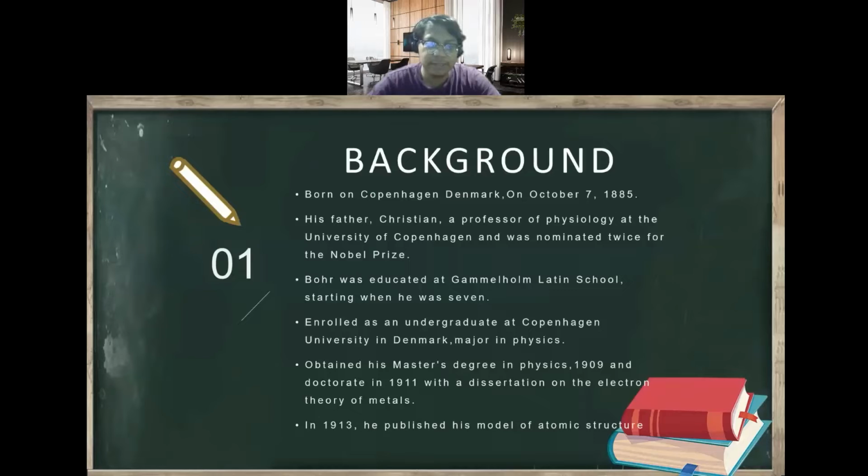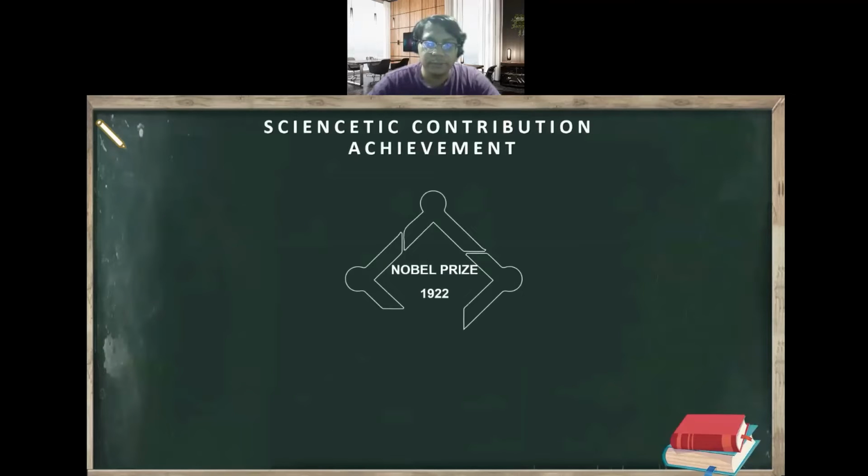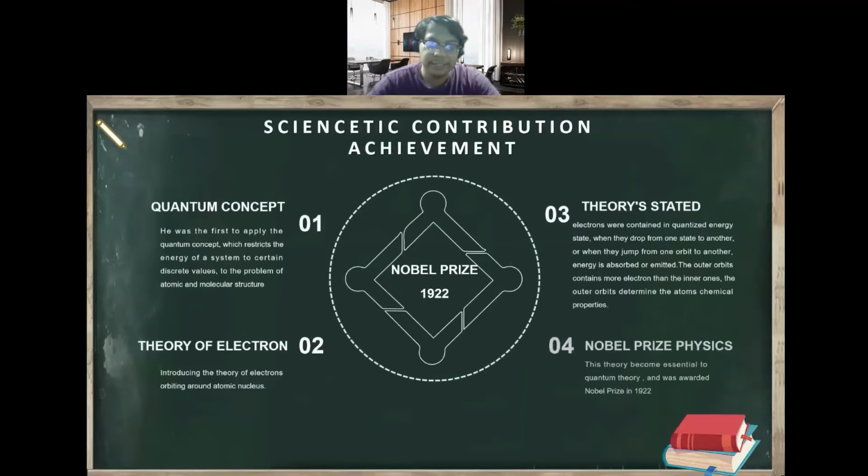Later, he obtained his master's degree in physics in 1909 and doctorate in 1911 with a thesis on the electron theory of metal. In 1913, he published his model of atomic structure. Scientific contribution and achievement, Nobel Prize 1922.